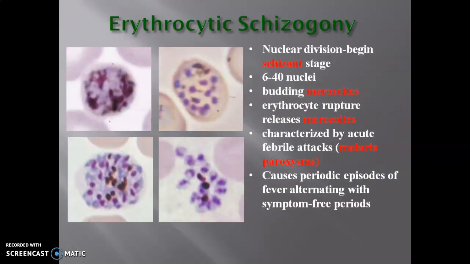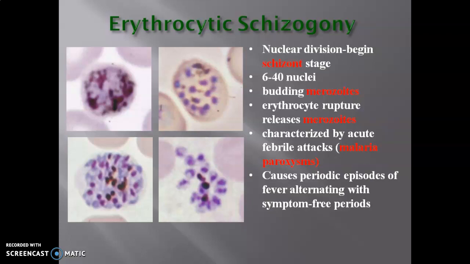In erythrocytic schizogony, that is the asexual cycle, nuclear division can be observed, that is the schizont stage, where about 6 to 40 nuclei are formed. There is bursting of the erythrocyte and release of new structures due to schizogony.